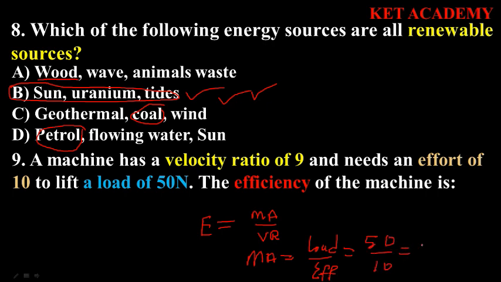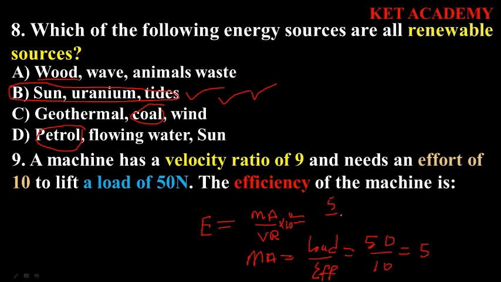So the mechanical advantage will simply be 5. Putting in the formula for efficiency, we're going to have 5 all over 9, and please don't forget to multiply by 100 since we're talking of efficiency.